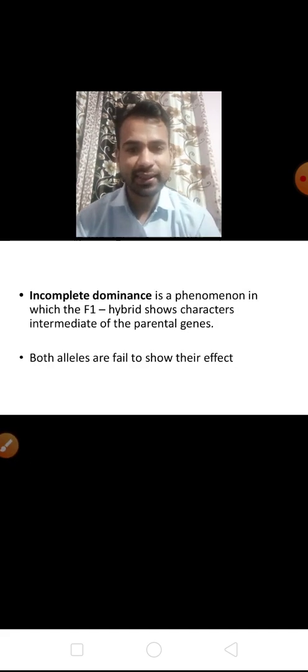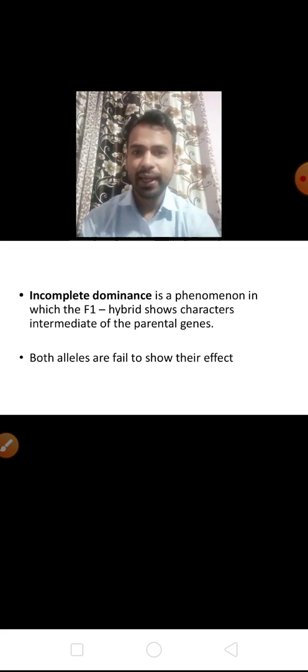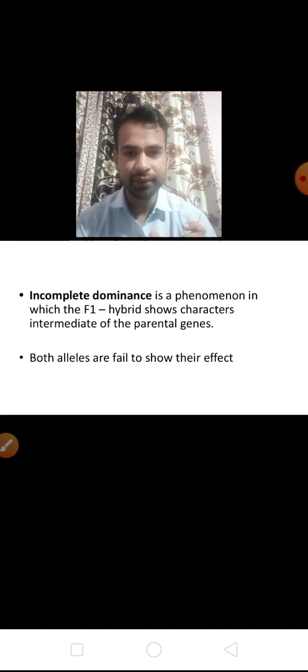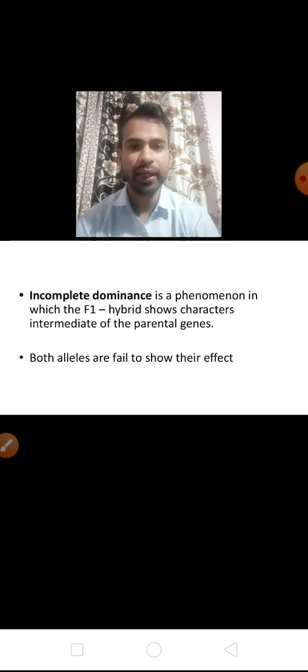Now children, next is incomplete dominance. As the name suggests, it is incomplete. Children, you know very well that in a gene the two alleles are there. So basically in the F1 generation, the first generation, only the dominant factor shows its effect. This was said by Gregor John Mendel.